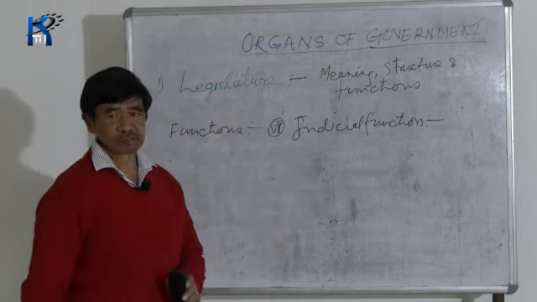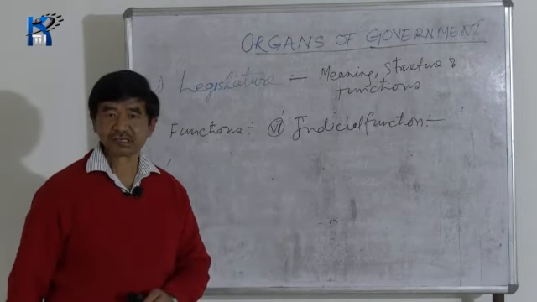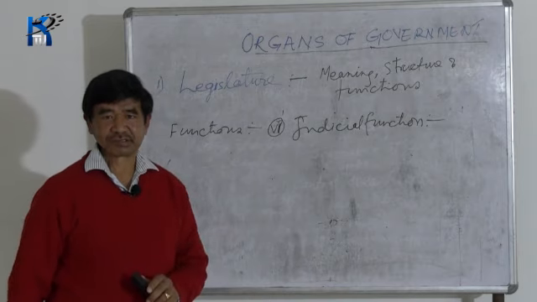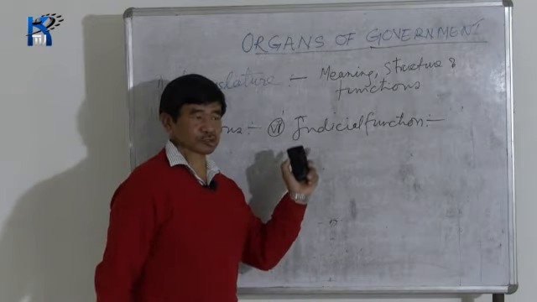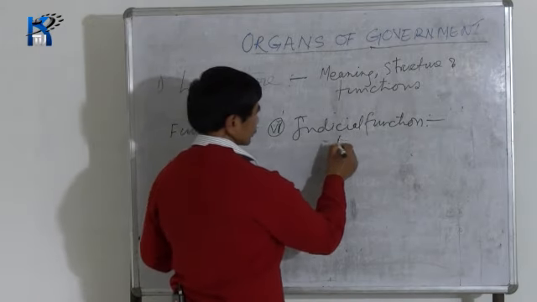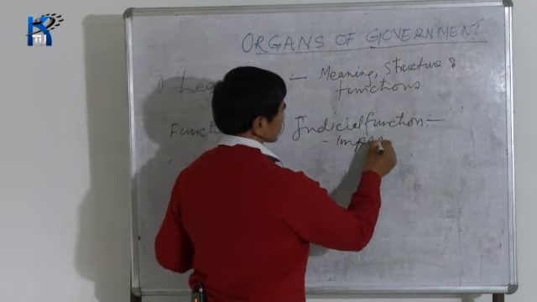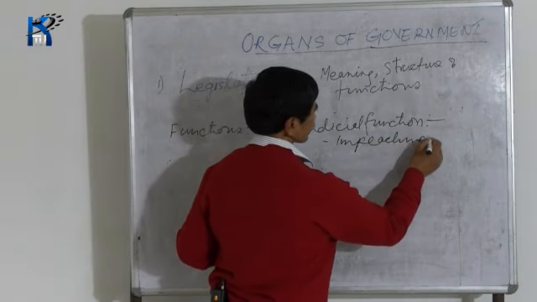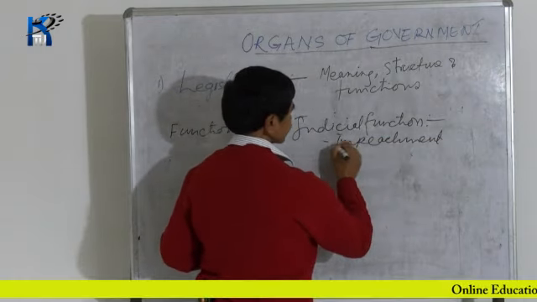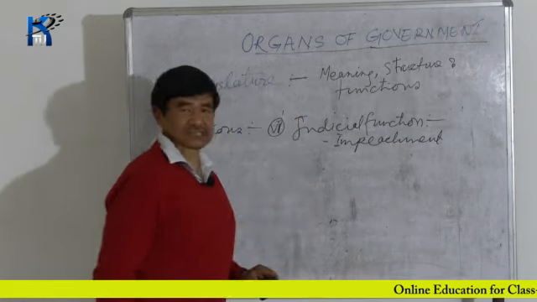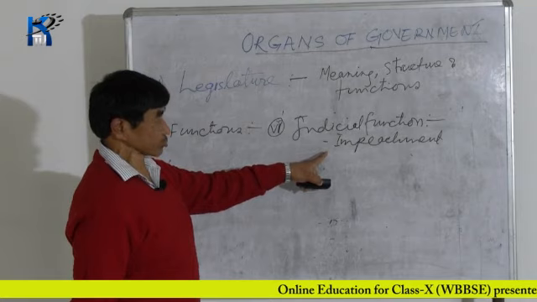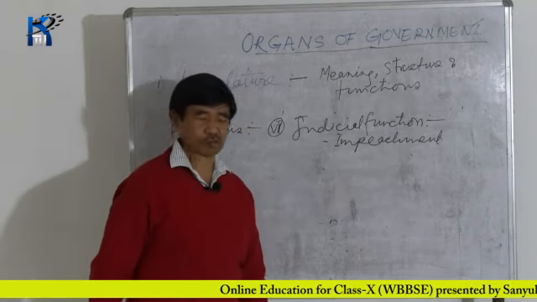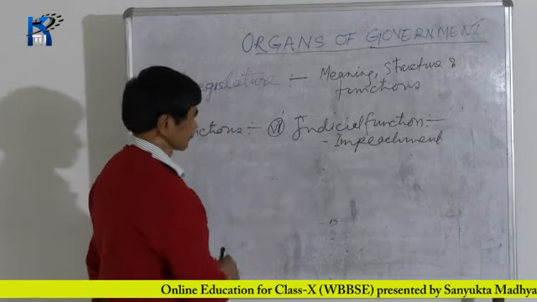And that removal proposal can be brought by the members of Parliament. That process is called impeachment. The President of India can be impeached. In the USA also the same process is followed.